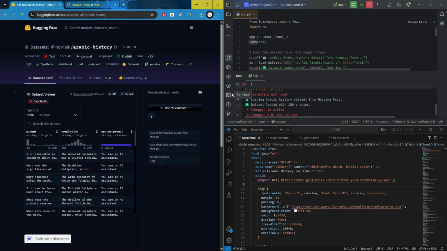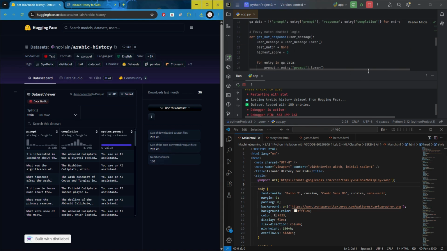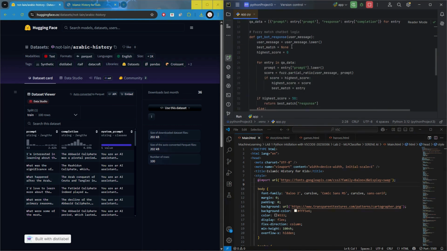So for the chatbot logic, we use fuzzy matching from the fuzzywuzzy library to compare the user's questions to the closest prompt in the dataset. If the similarity is above 50%, it returns a relevant historical response. For example, I'll show it after we run everything.